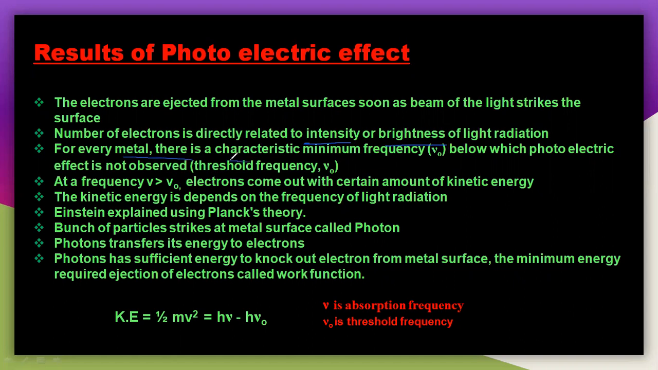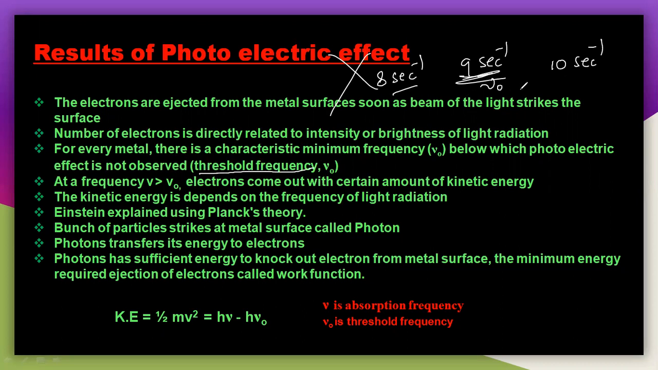For every metal there is a characteristic minimum frequency, that is nu naught, below which the photoelectric effect is not observed here. For example, 9 second inverse. Let us write this is 9 second inverse. This is the minimum amount of frequency. If you apply 10 second inverse, the electrons are ejected. But if you are applying only 8 second inverse, only 8 frequency, then the photoelectric effect is not observed here, because 9 is the minimum amount of frequency. The minimum amount of frequency is called the threshold frequency, indicated with nu naught.